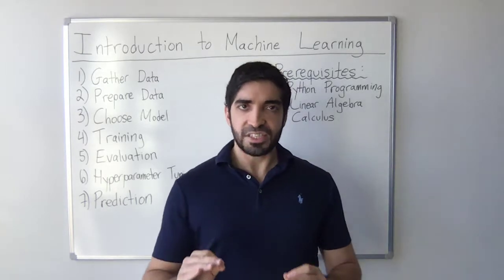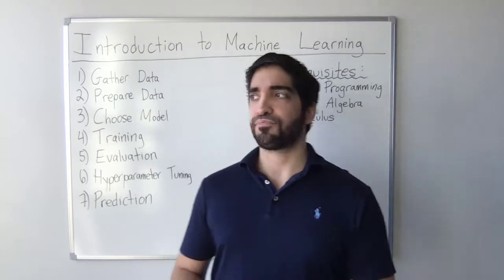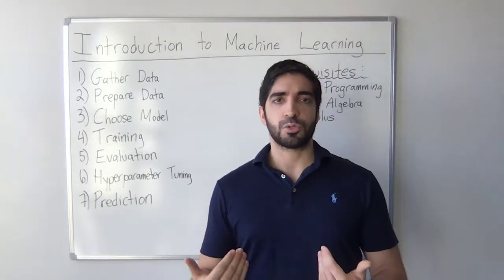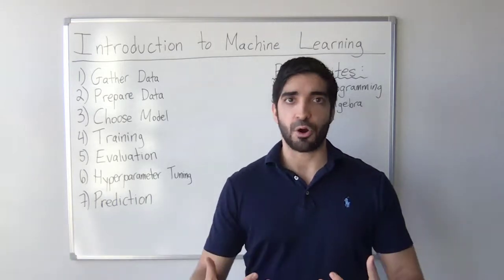Now, there are 7 steps to machine learning. The first step is to gather data. In our case, we're going to classify our emails as spam or not spam. So we're going to gather our emails.